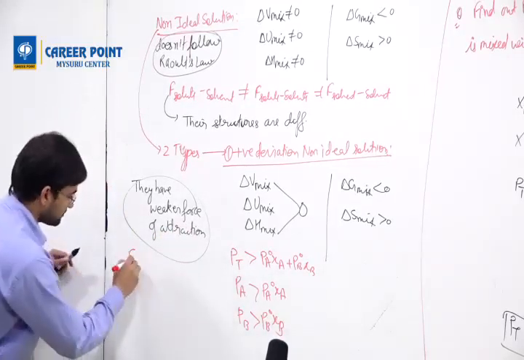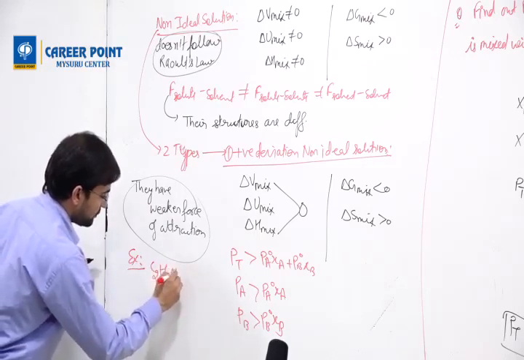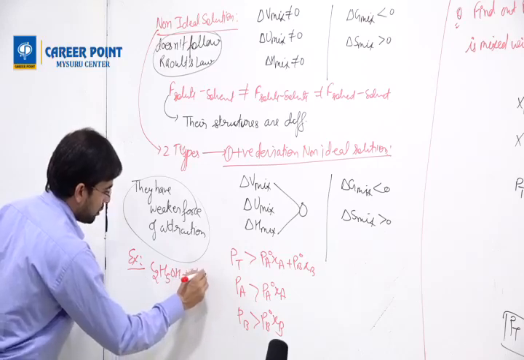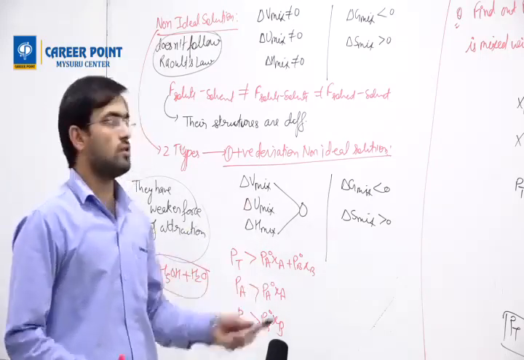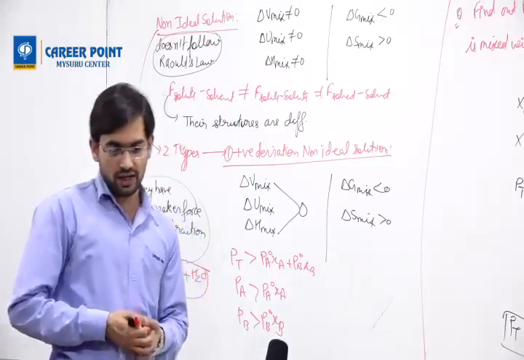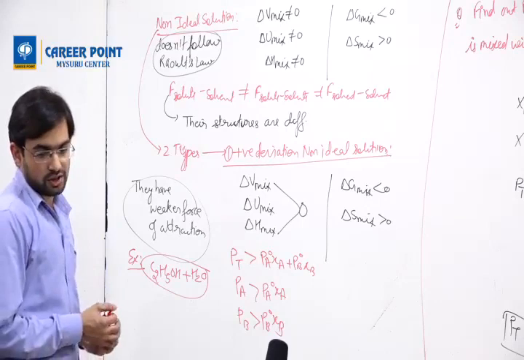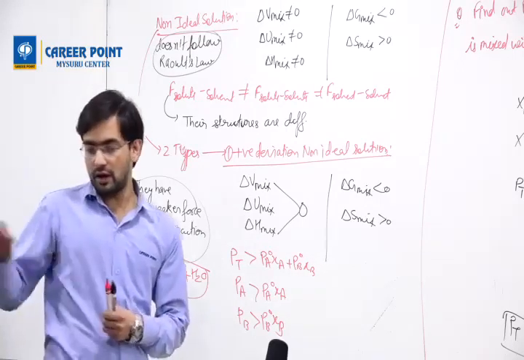Examples also I'll tell. If you mix C2H5OH plus water, if you mix ethyl alcohol and water, this will go to the category of positive deviation. Copied?